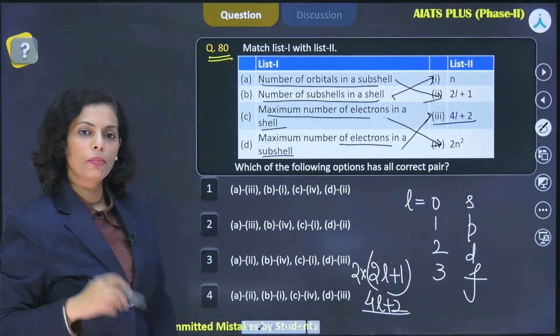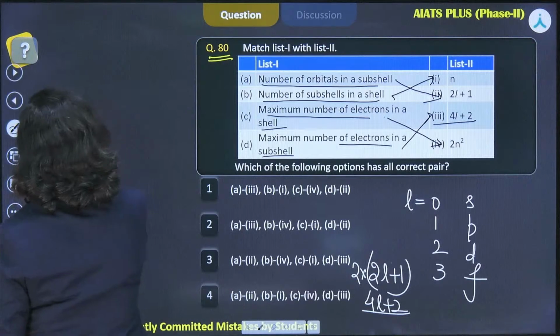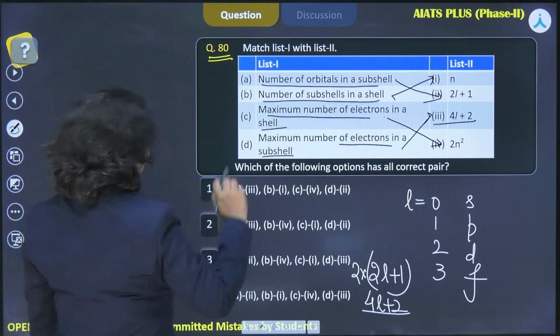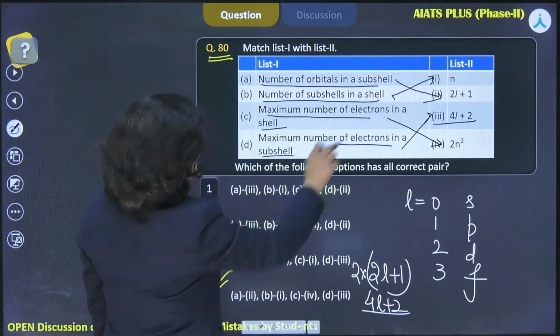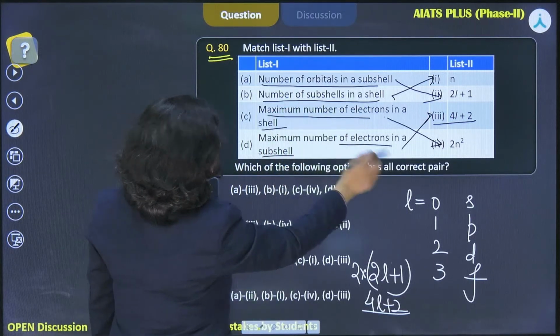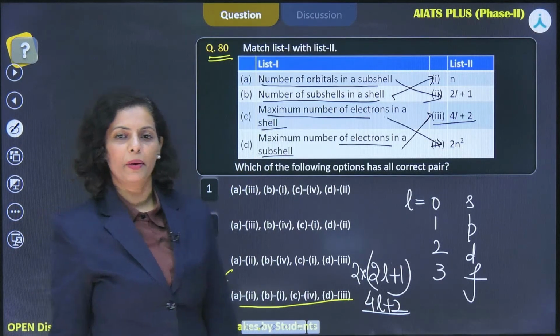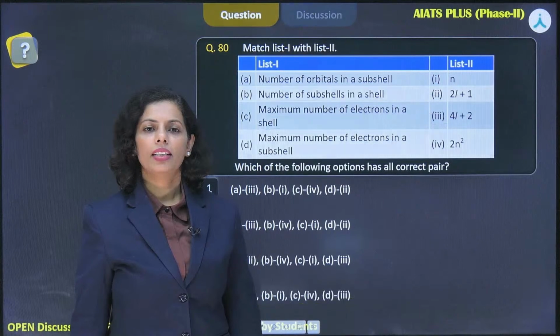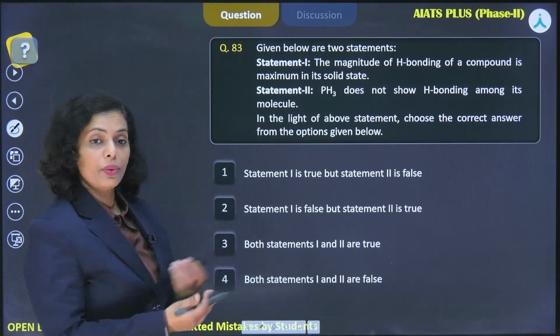Done. All the matches are here, and this is a very good thing about you all, that you know the answer for this question, and undoubtedly option 4 is the answer. A2, then B1, C4 and D3. Correct match it is. Clear? Okay, everyone, is it clear? And if it is clear, then I have to take another question.